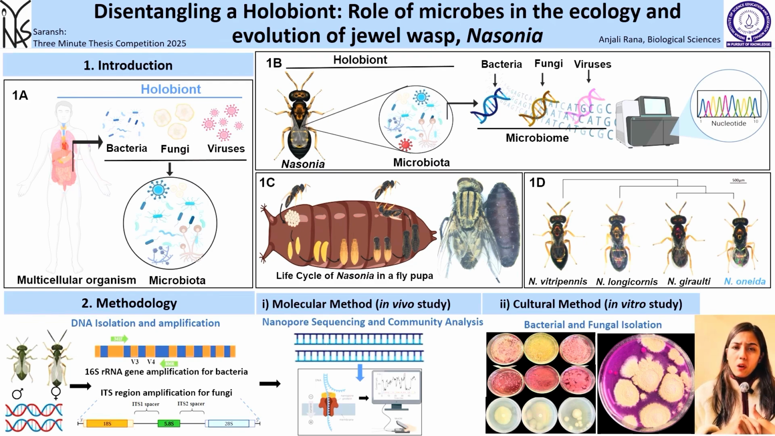Nasonia is a parasitoid wasp, which means it lives and develops inside a fly host. Nasonia genus has 4 species, and I have studied the microbiota of all these species. For the methodology, I have used both methods, molecular methods and cultural methods, to characterize their microbiota.